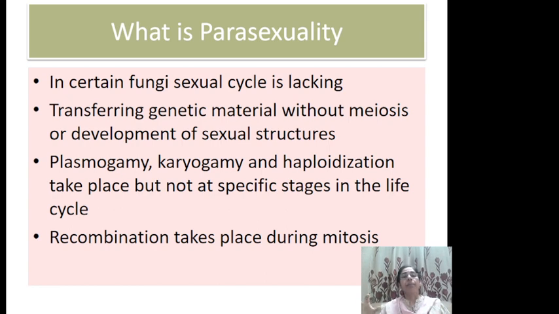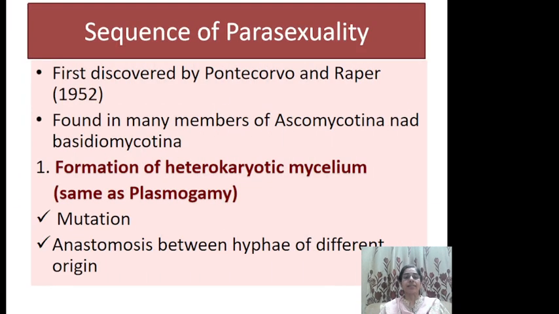Here the true sexual cycle is lacking, but transfer of genetic material takes place without meiosis or without development of sexual structures. Plasmogamy, karyogamy and haploidization take place at random positions, and recombination takes place during mitosis.